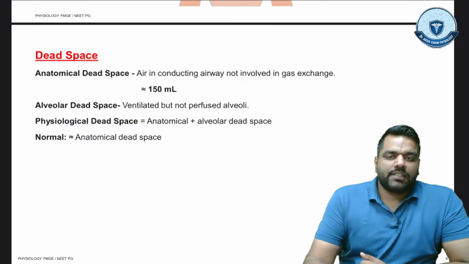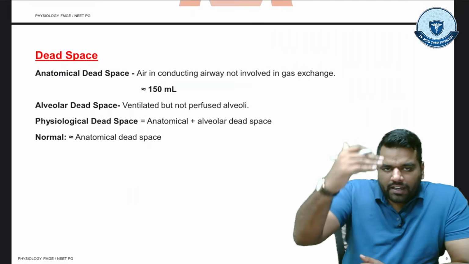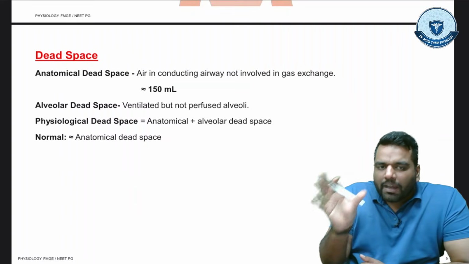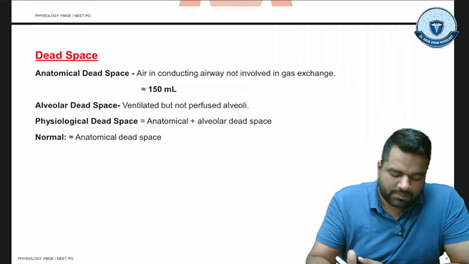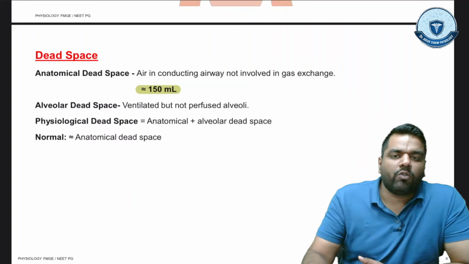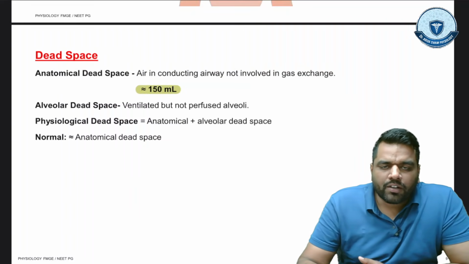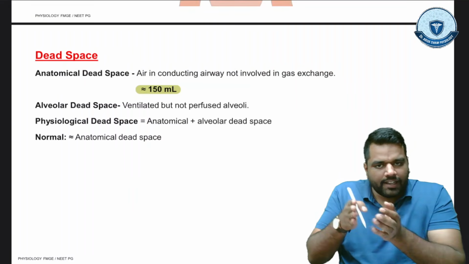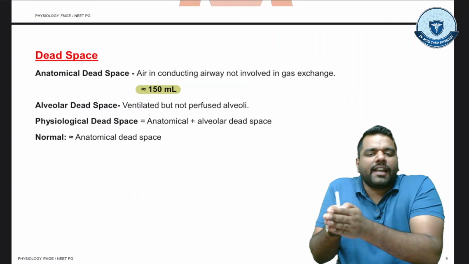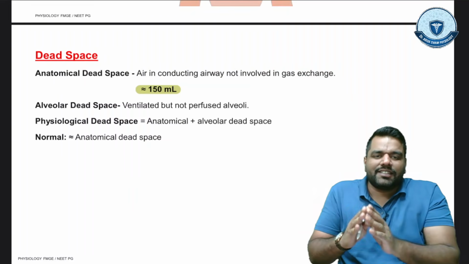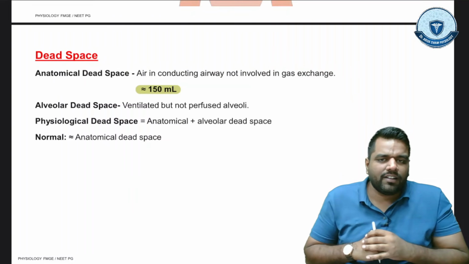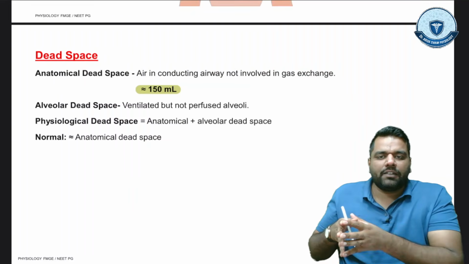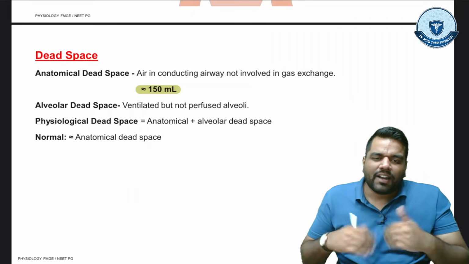Now the dead space, we just discussed. The area where the air is conducting, this conducting zone that traps the air, we call the anatomical dead space, and this space is around 150 ml. But suppose the air reaches up to the alveoli, but cannot do gas exchange. Guys, this air we can also call dead air, and the area where this exchange cannot take place at the alveolar site we call the alveolar dead space. But ideally this does not happen.